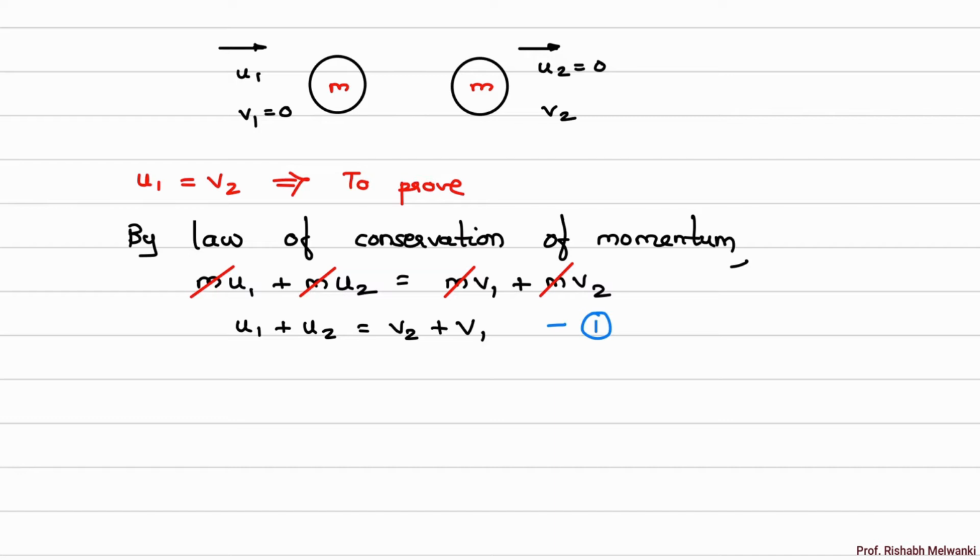Next, we will use the coefficient of restitution equation. So e is equal to velocity of separation, v2 minus v1, upon velocity of approach, u1 minus u2. Now we have to consider perfectly elastic collision.